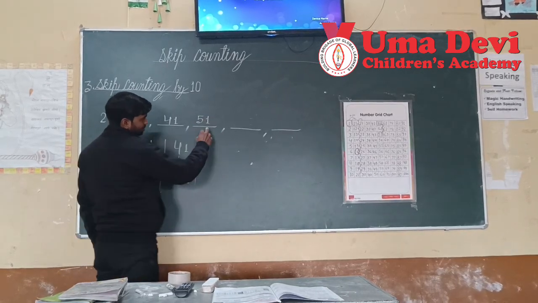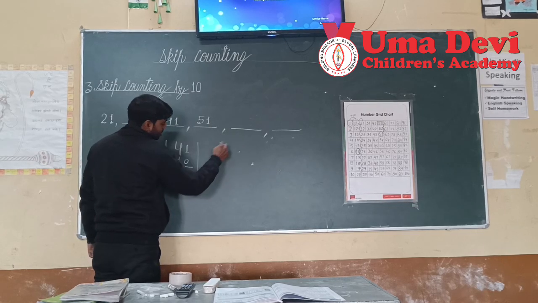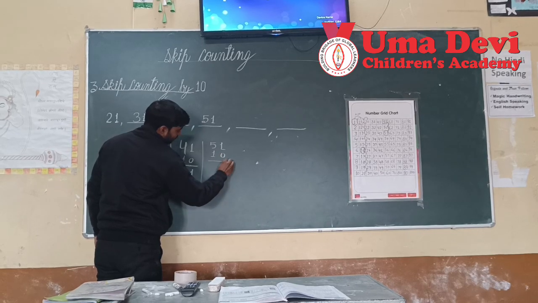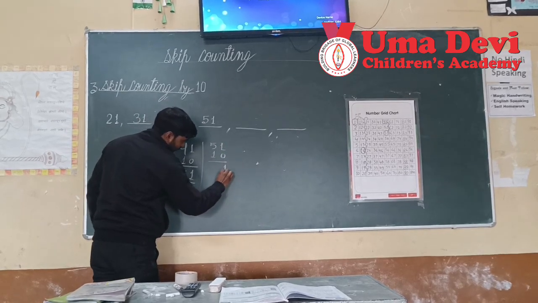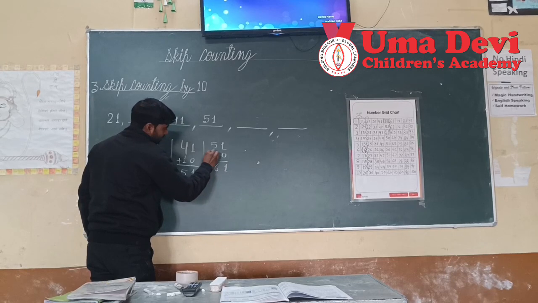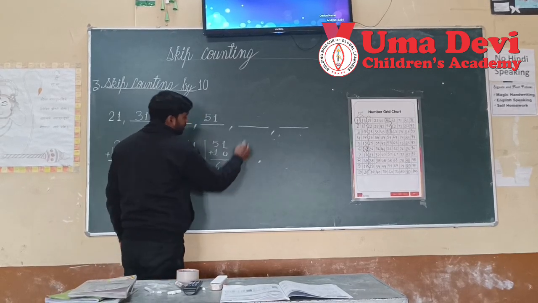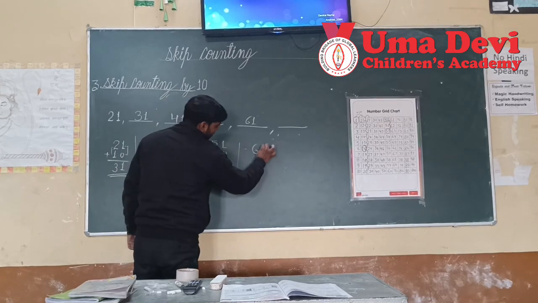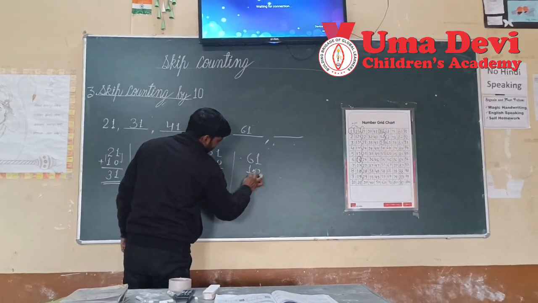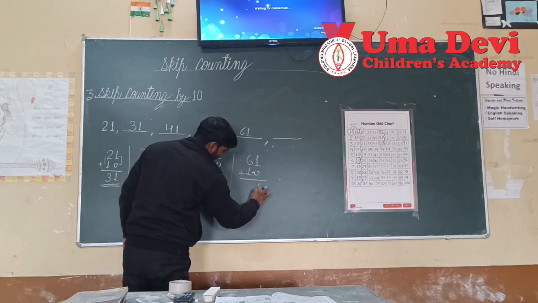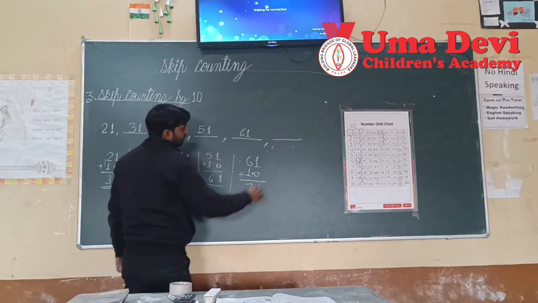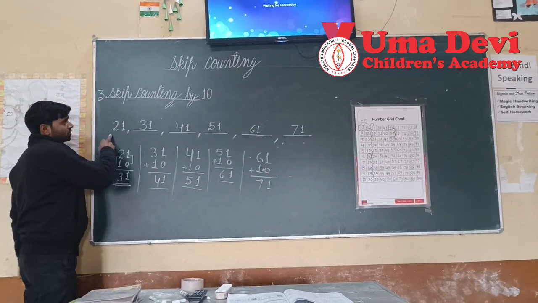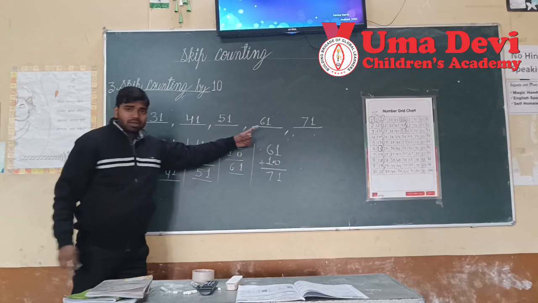When we add 10 to 51, here will come 6, so 61. If we add 10 to 61, we will get 71. Okay, so this was skip counting by 10.